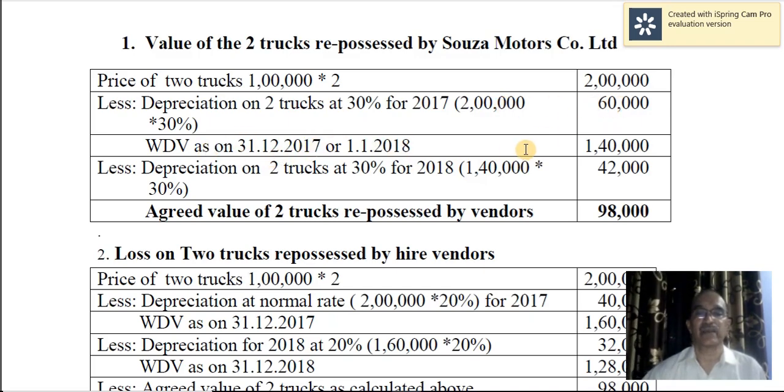So written down value is 1,40,000. On 1,40,000, for the next year 2018 you charge depreciation at the rate of 30%, that comes to 42,000. Thus the agreed value of 2 trucks is 98,000.